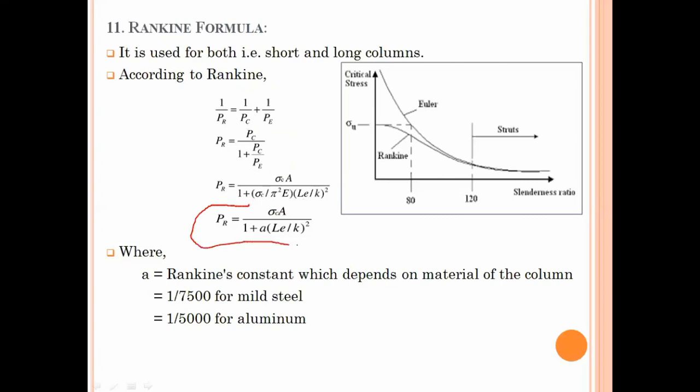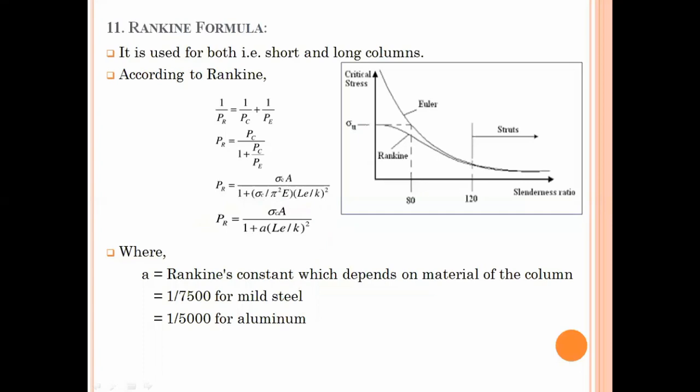That is the Rankine formula: P_R is equal to sigma_C into A upon 1 plus a (L_e upon k) whole square, where a stands for the Rankine constant and depends on the material of the column. Sorry, for mild steel 1 upon 7,500 should be taken, and 1 upon 5,000 for aluminum, if the material of the column is aluminum. So this is the Rankine formula and its application.